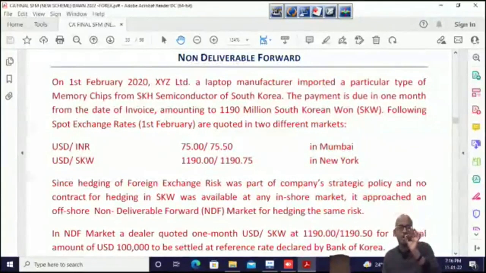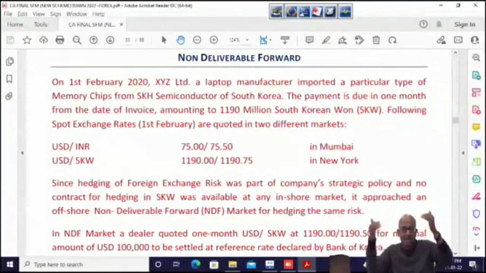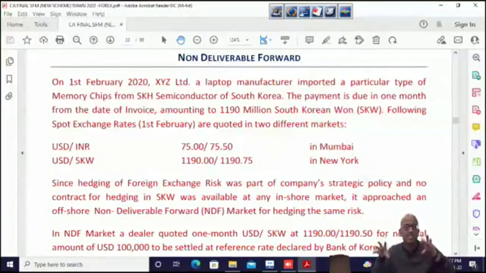So we have South Korean won, SKW, payable. We are afraid of SKW rising. We have to settle the payable with as little rupee as possible. If I repeat in Hindi, jitna kamti rupiya jaye utna badhiya. We are afraid of SKW rising. Rupee per SKW rate. Following spot exchange rates on 1st Feb are quoted in 2 different markets.